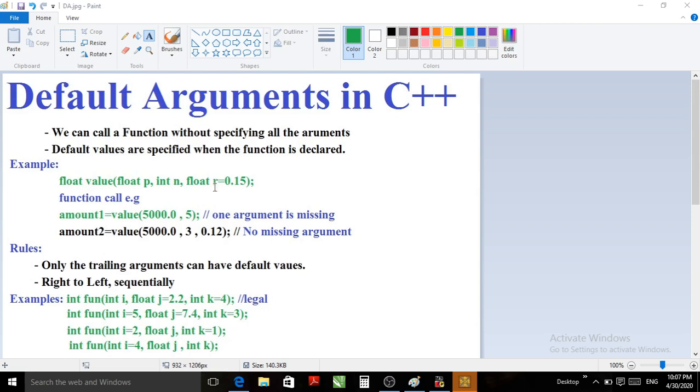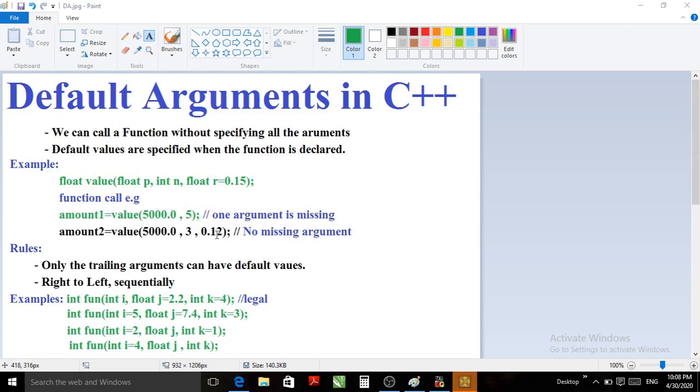In this case, as all three values are specified, there is no missing argument, so the passed values are considered and it will not use the default value. Even though a default value is specified for the third argument, we can still use a new value as usual, or if we want the same value, there is no need to pass it again. In that case it will use the default value for the third argument.